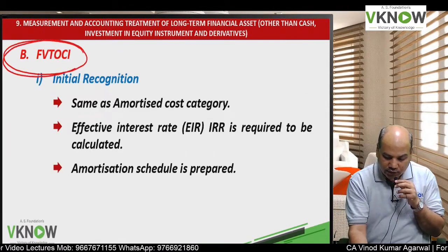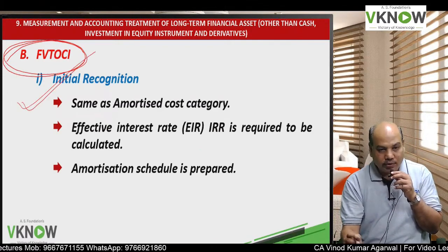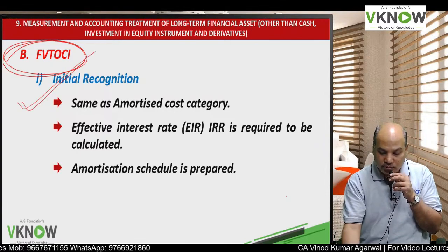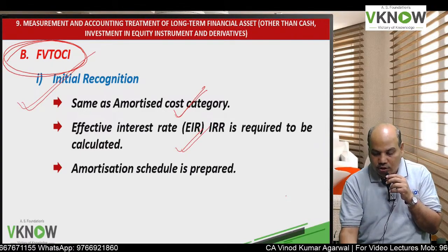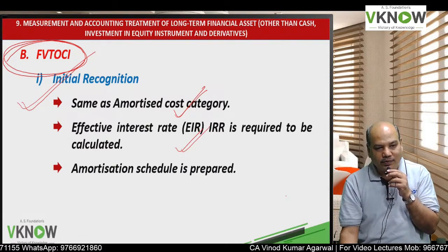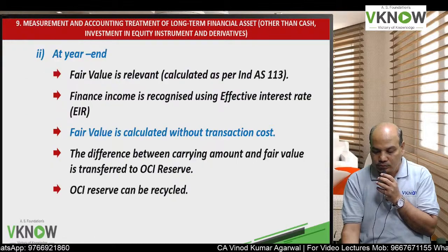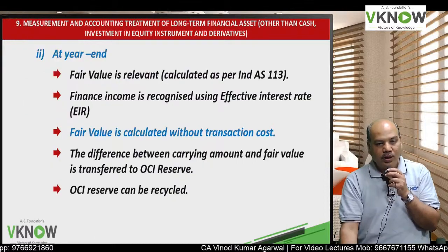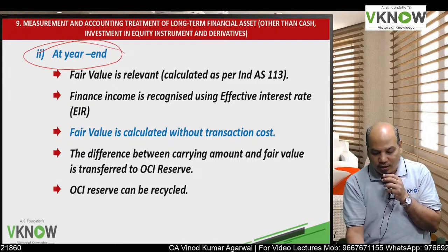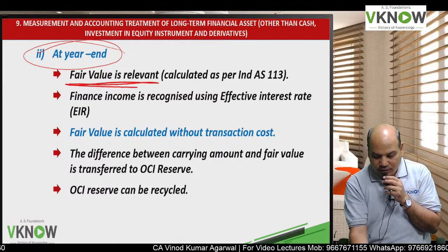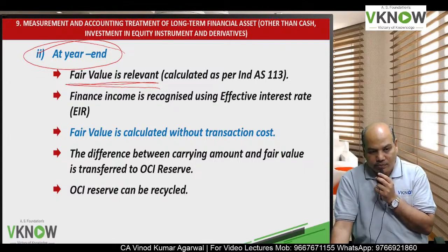Long-term financial asset, which is FVT OCI category, on day 1 initial recognition, same as amortized cost. Here also we will calculate effective interest rate. Here also we will prepare amortization schedule. At the end of the year, we are going to calculate or find out fair value as per Ind AS 113.